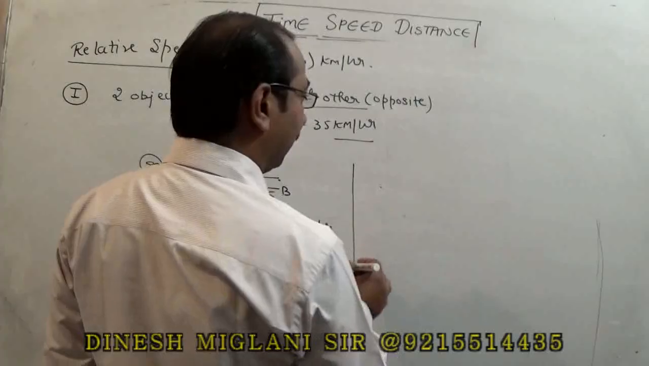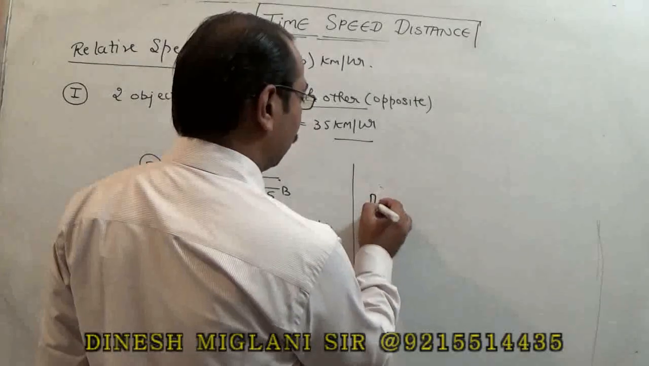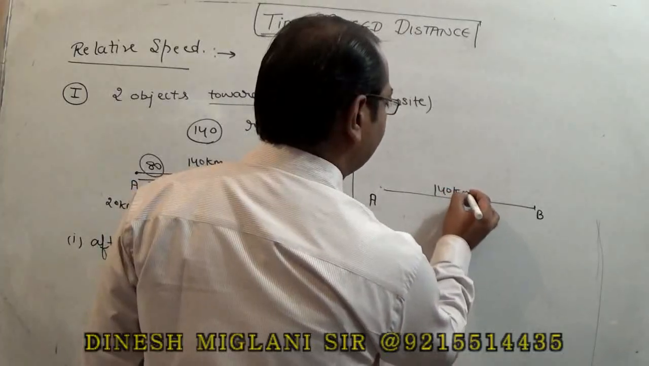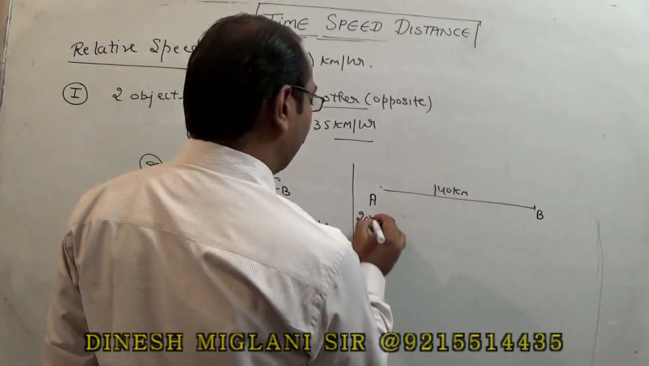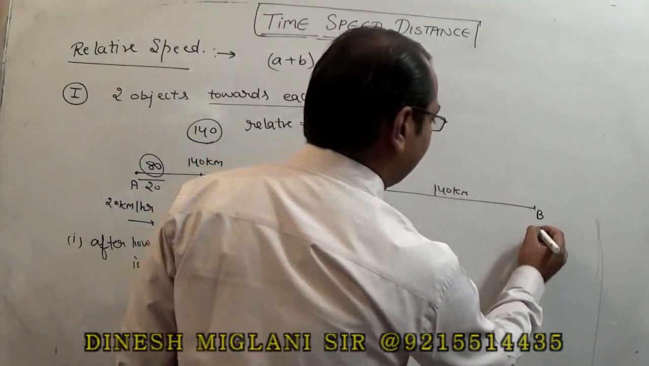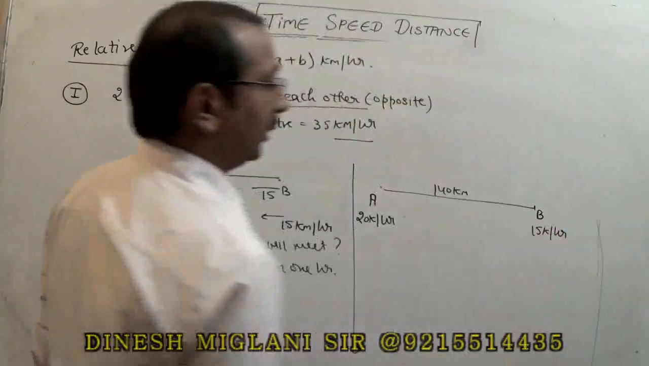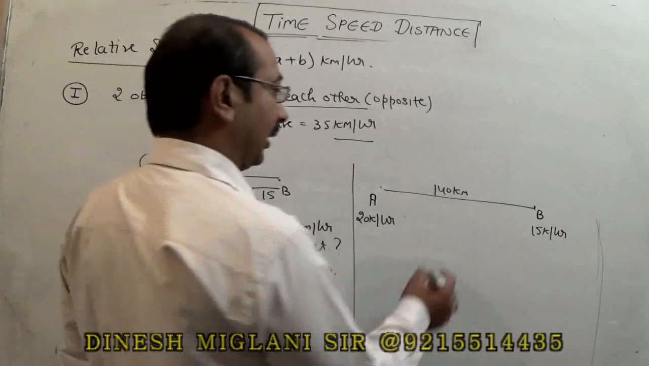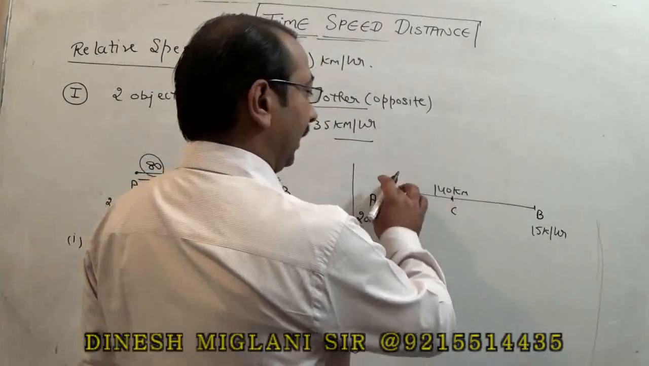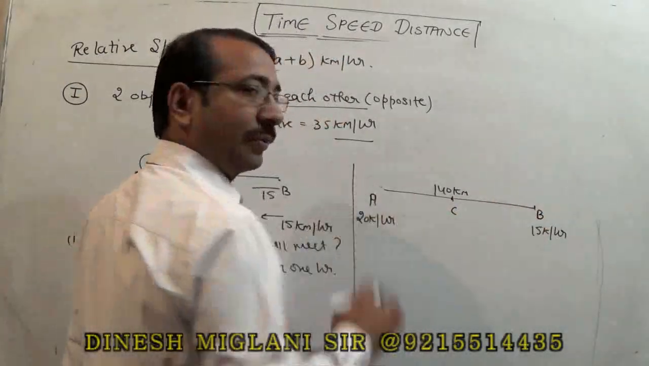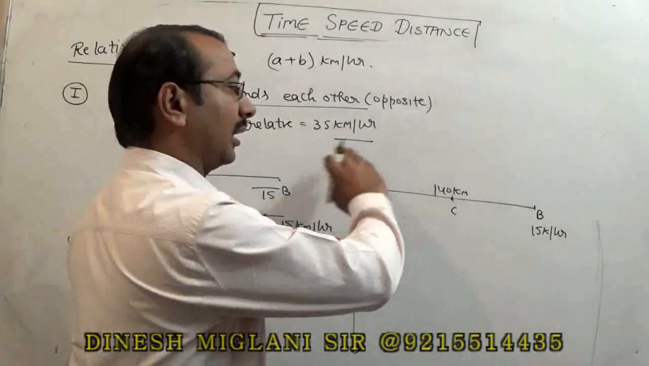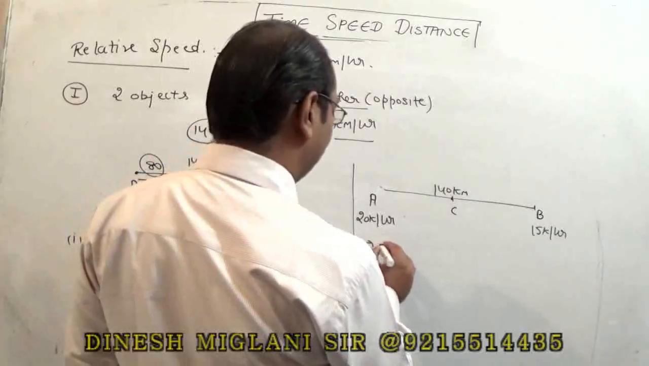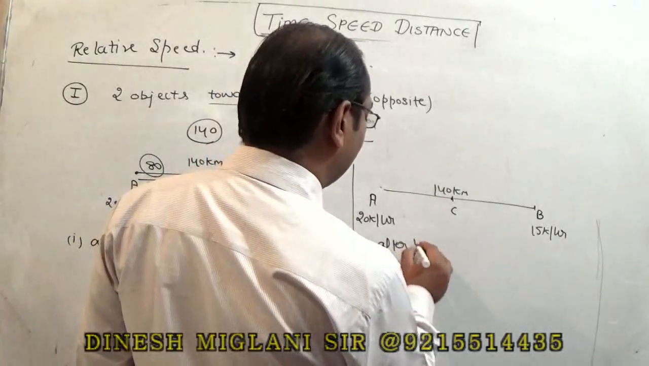Now in the same statement, if I just change it, suppose there are two persons A and B. The distance between them is 140 km. Speed of A is 20 km per hour and speed of B is 15 km per hour. The question states they are moving towards each other and they met at a point C. Then A would be at this point and B came at this point. They again started to come back, right? We have to find out after how much time they will meet for the second time.